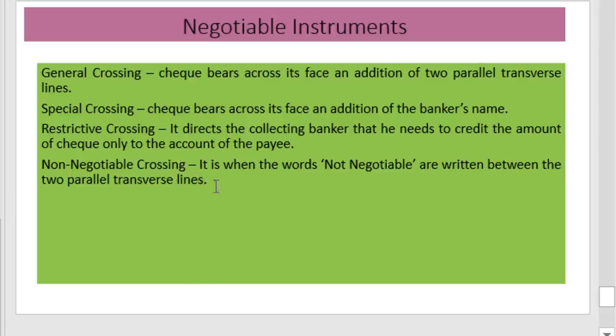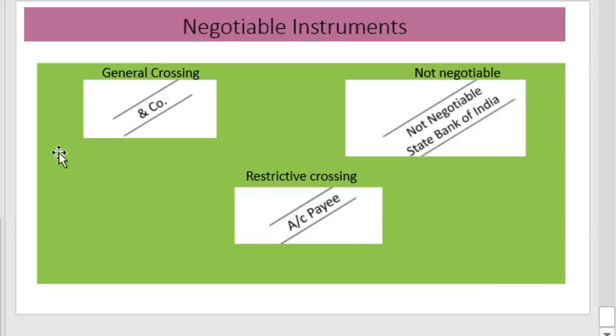Non-negotiable crossing is when the words "not negotiable" are written between the two parallel transverse lines. That is, a general crossing is two parallel lines. Here it is not negotiable, and State Bank of India, if it is not negotiable.